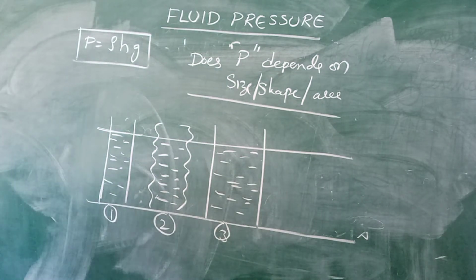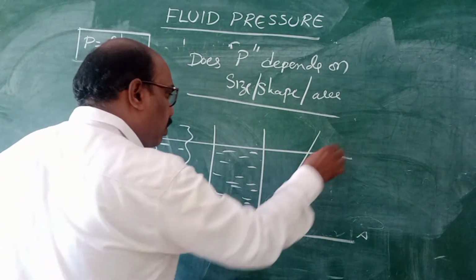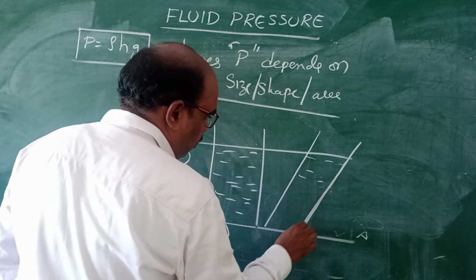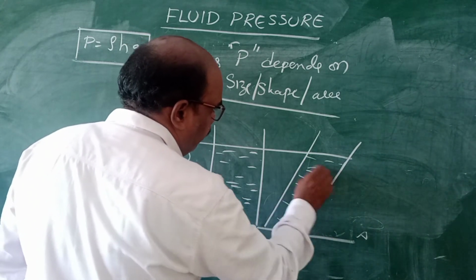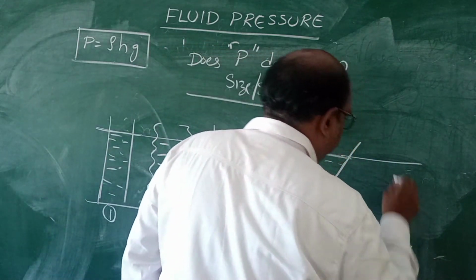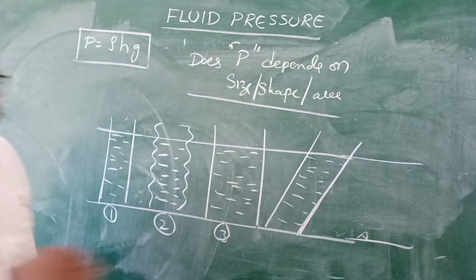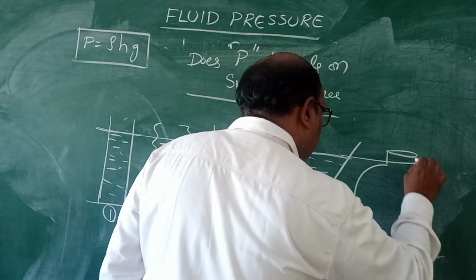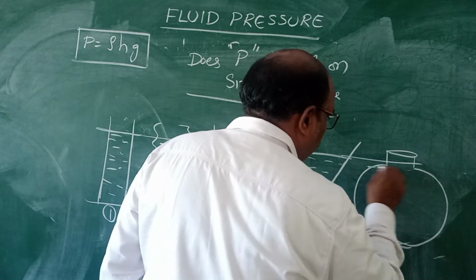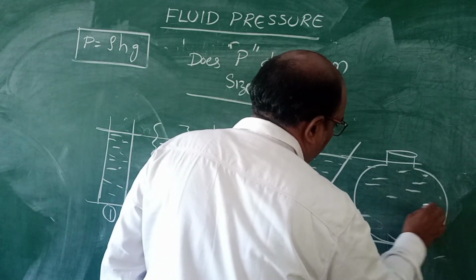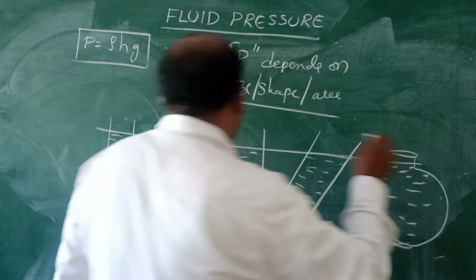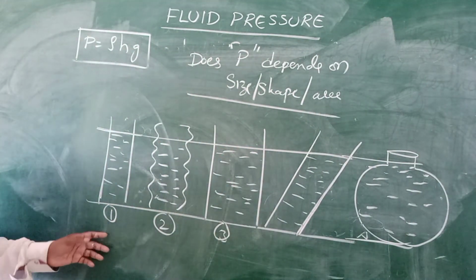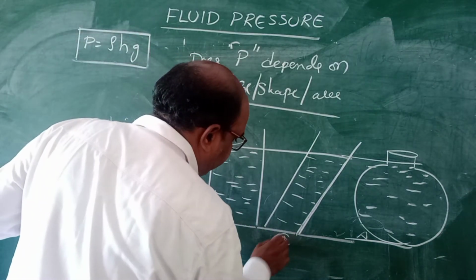Now the fourth one is like this. This is the fourth one. This is the fifth one. Now tell me, children, what is the pressure acting on these 1, 2, 3, 4, 5? Is it the same or different?